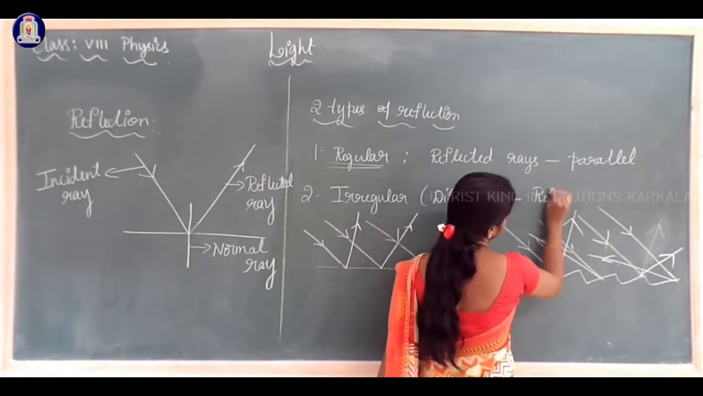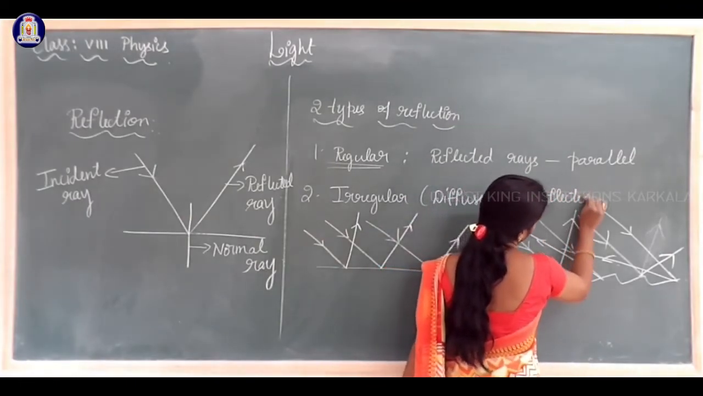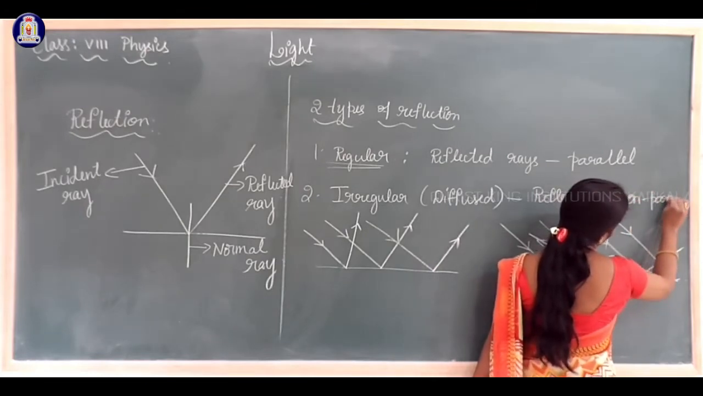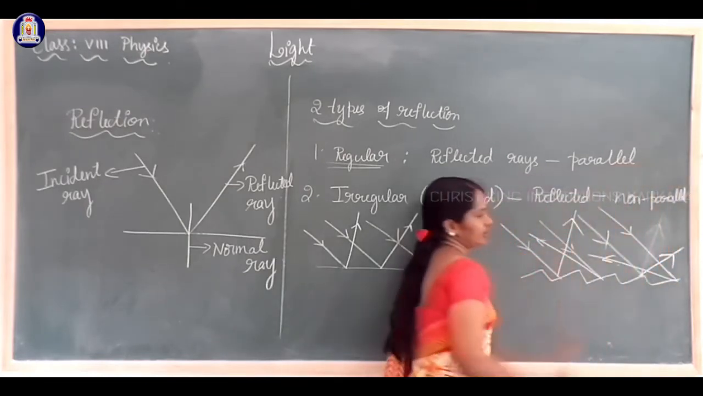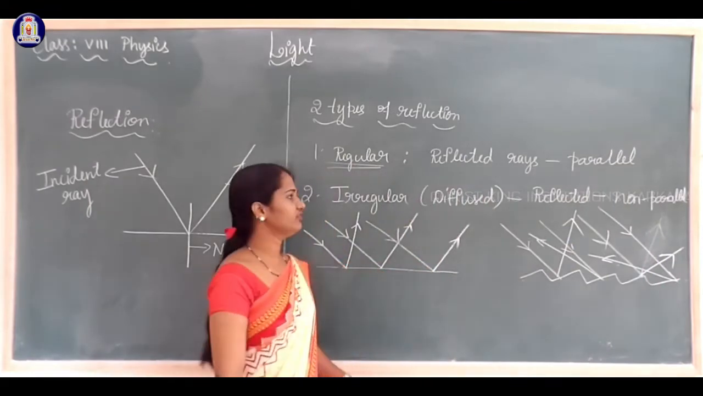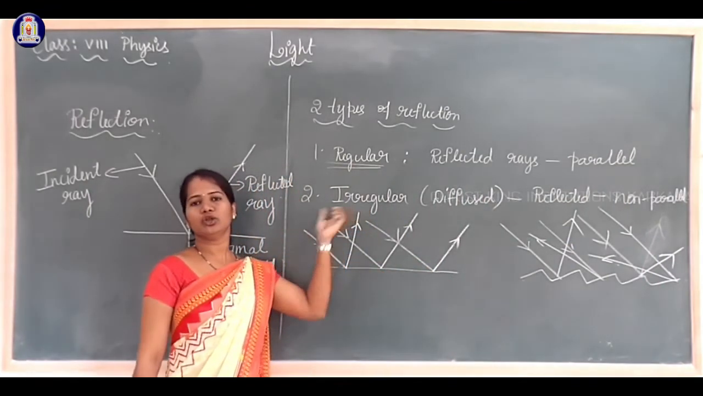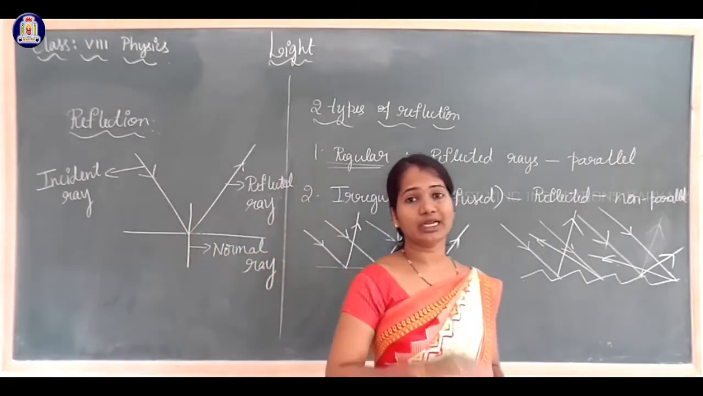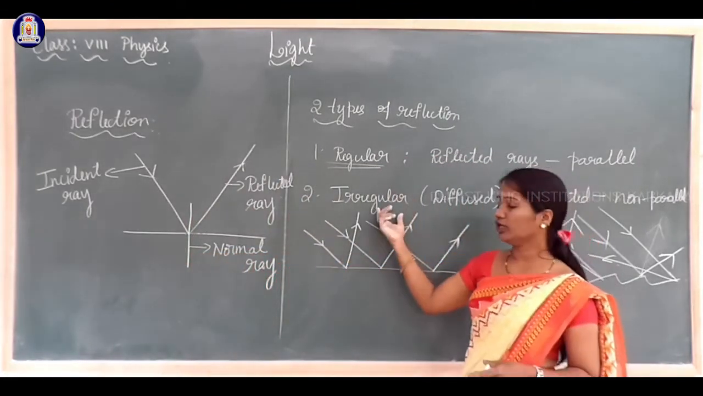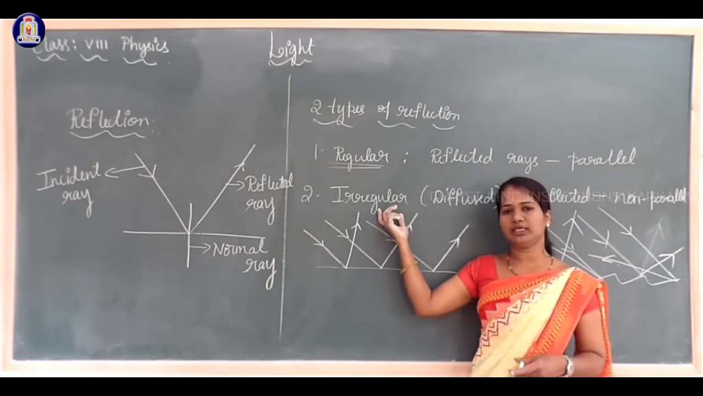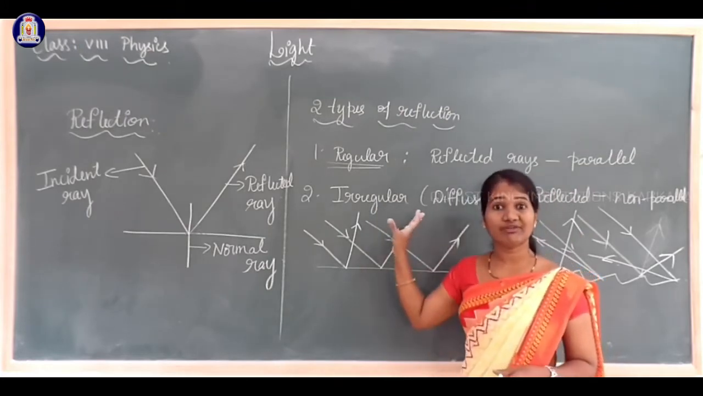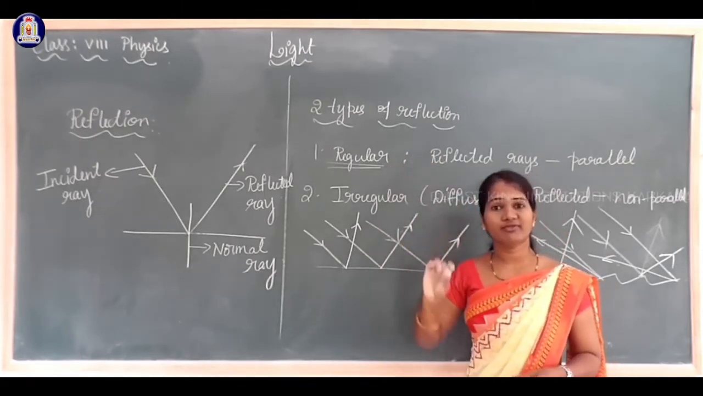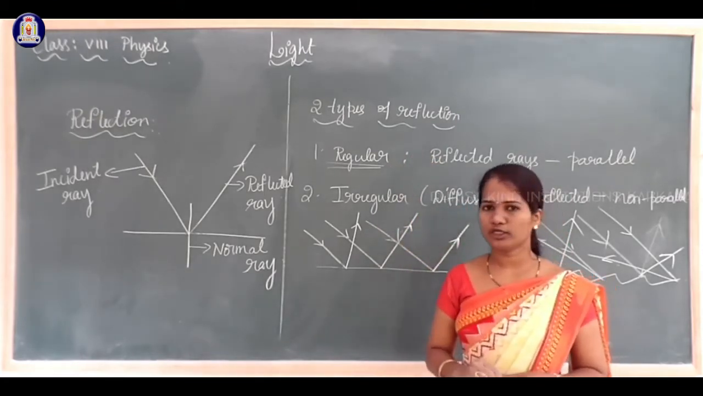Reflected rays are not parallel to each other. Such a type of reflection we call irregular or diffused reflection. Irregular reflection takes place when light falls on a rough surface. Regular reflection takes place when light falls on a smooth polished surface.